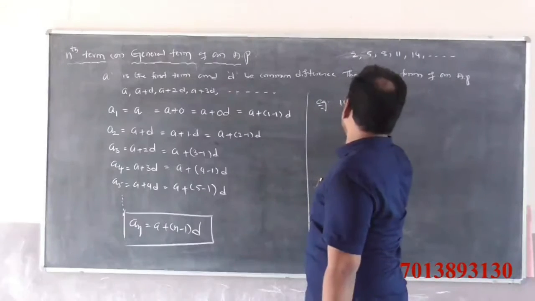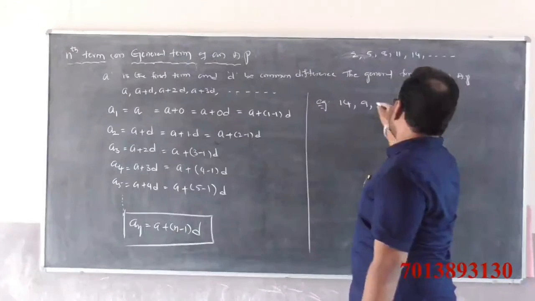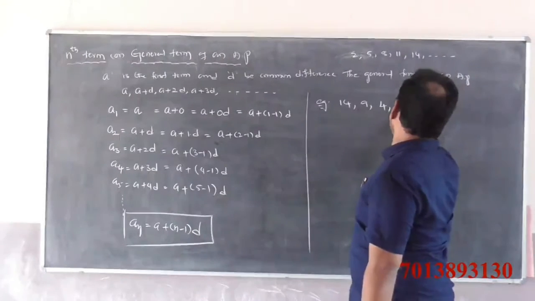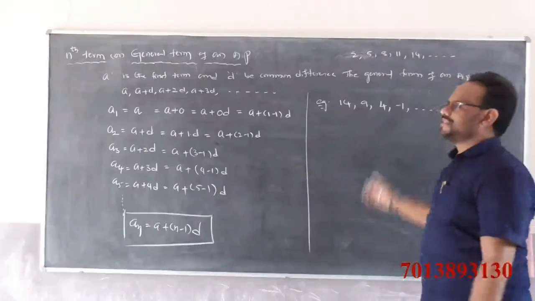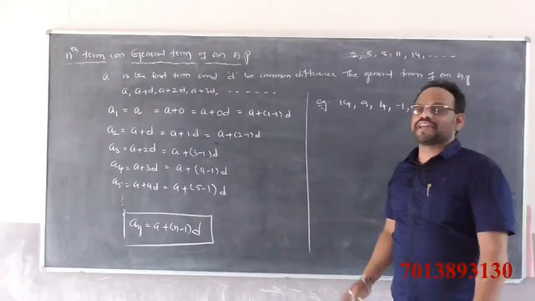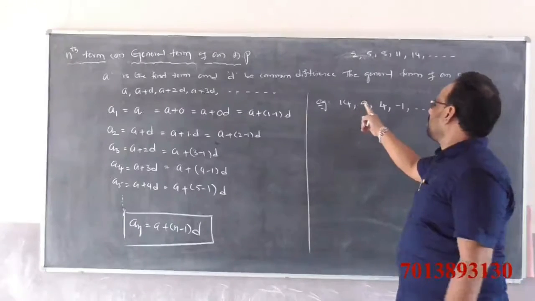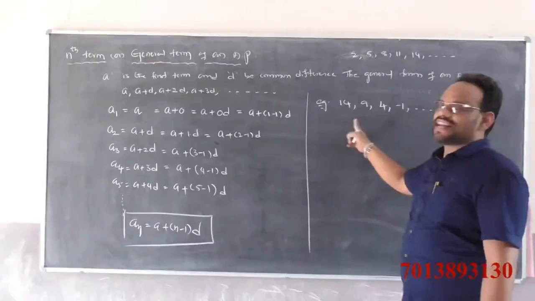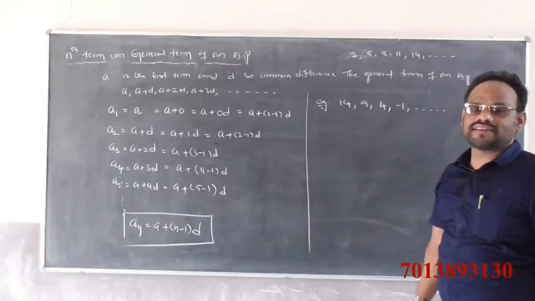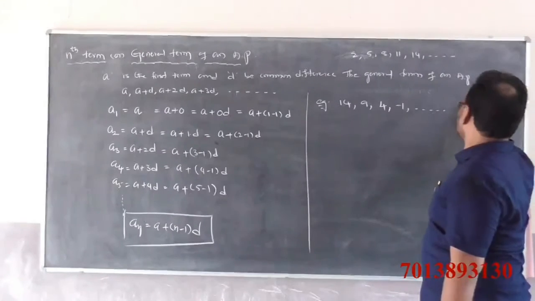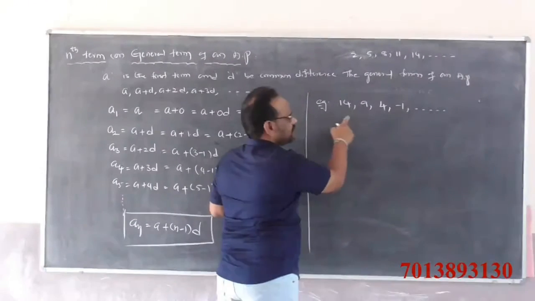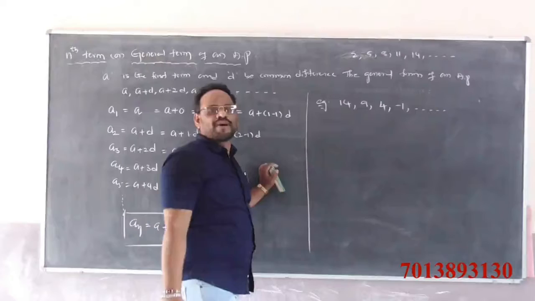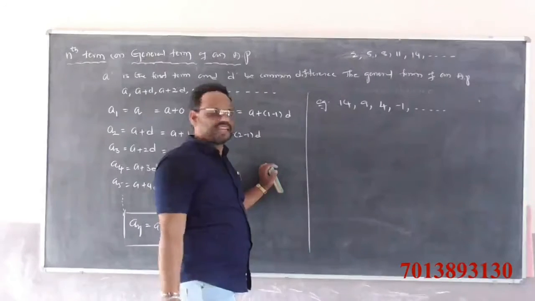For example, 14, 9, 4, minus 1 and so on. Observe this sequence. Is it in arithmetic progression or not? 9 minus 14, the difference between any two consecutive terms. 9 minus 14 is minus 5. 4 minus 9 is also minus 5.